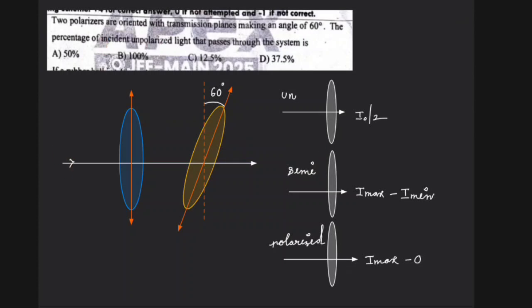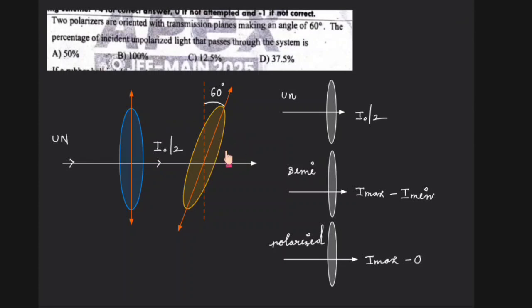Now we are just sending unpolarized light through this polarizer. So the output here is how much? I0/2. The output is I0/2. Now there is a second polarizer here. Basically the second polarizer we call an analyzer.